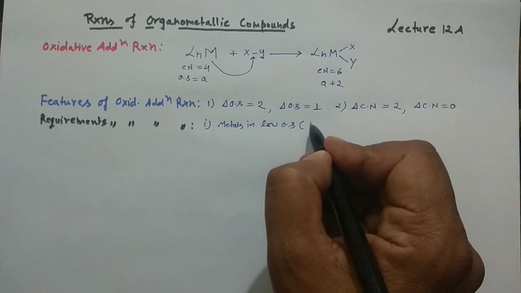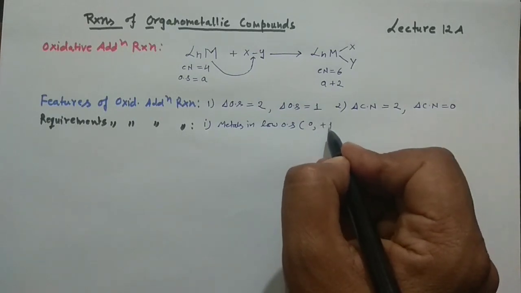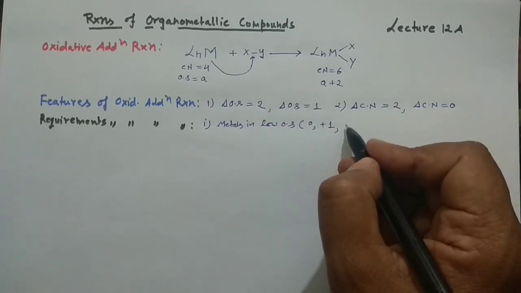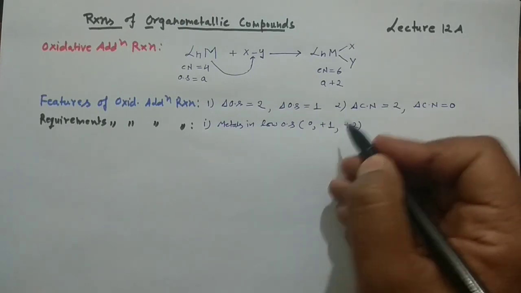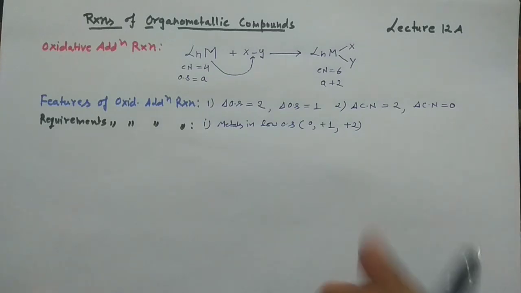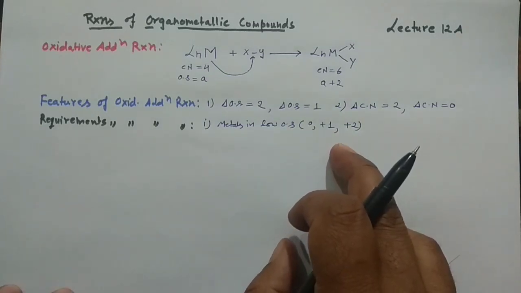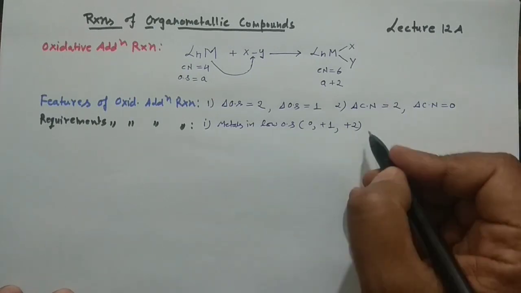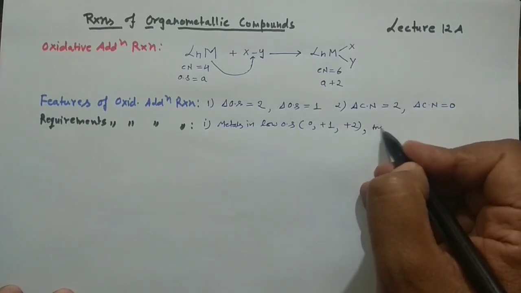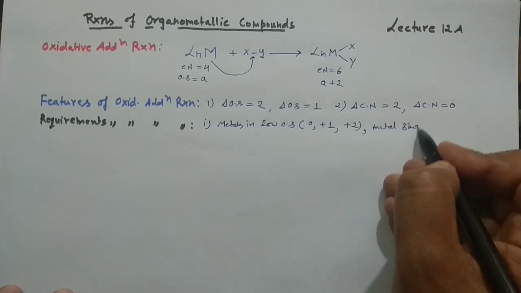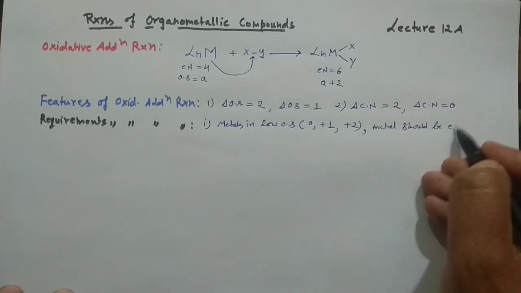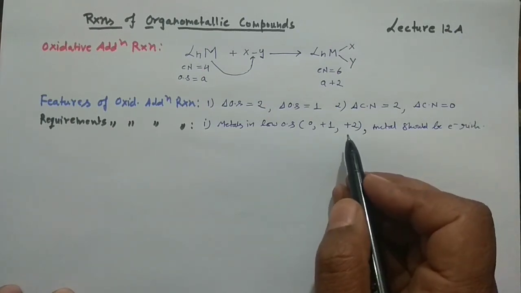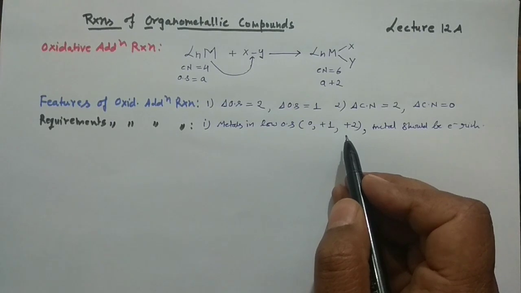Generally, you may have the 0 oxidation state, you may have the +1 oxidation state, and in certain cases, not always, the +2 oxidation state of metal can also give oxidative addition reaction. So this is something very important. Why does this happen? Because the requirement is that the metal should be electron rich, and you know that when the oxidation state is low, very few electrons are lost from there.